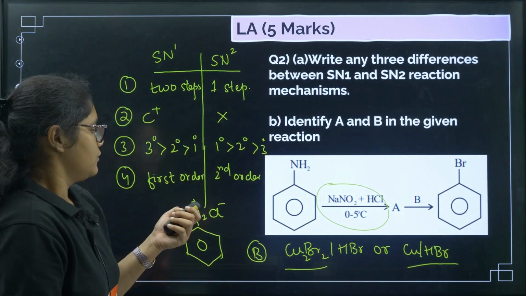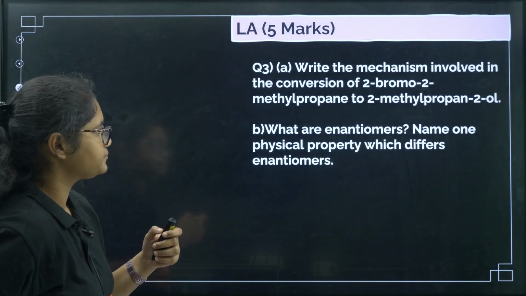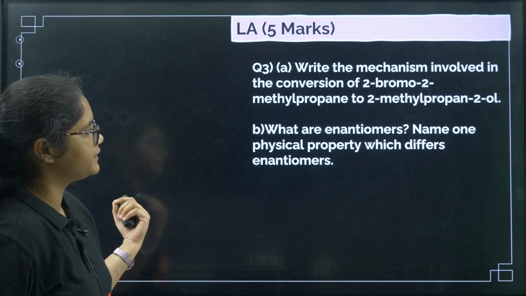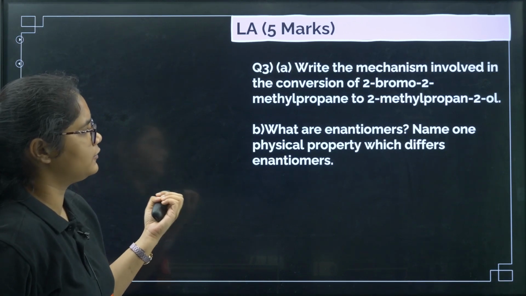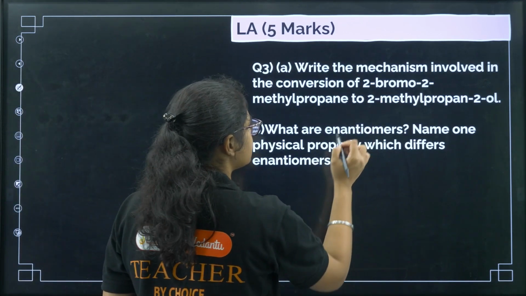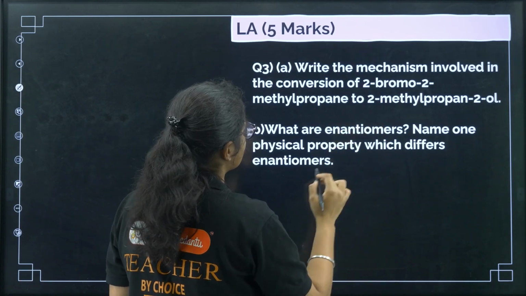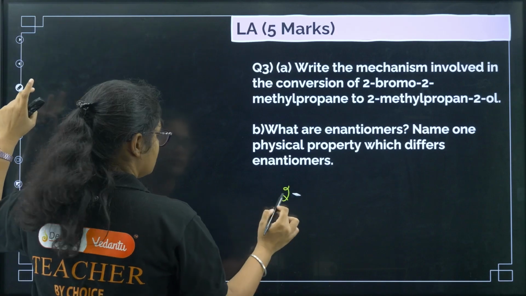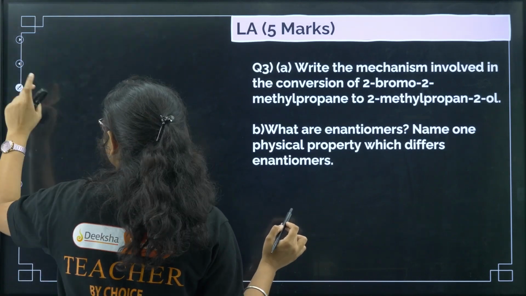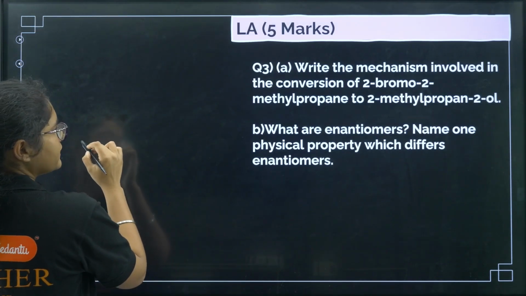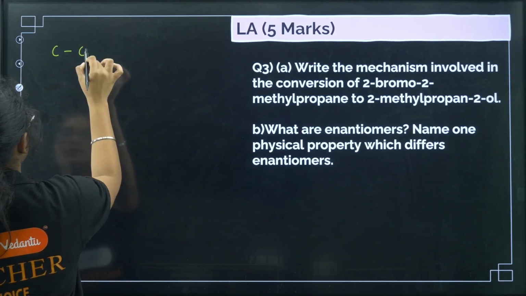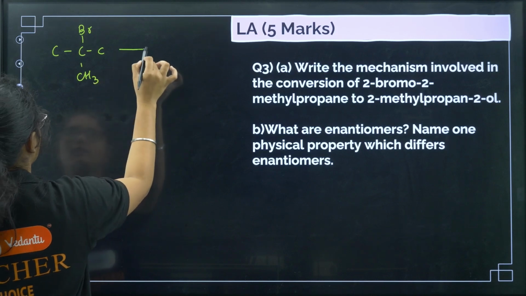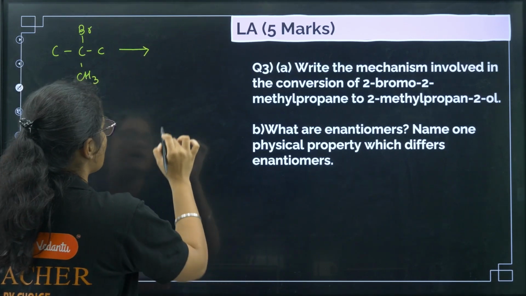Fine. Next question. Write the mechanism involved in the conversion of 2-bromo-2-methyl propane to 2-methyl propan-2-ol. So what is this one? Let us see. 2-bromo-2-methyl propane. Okay, the question is very similar but asked in a different way.